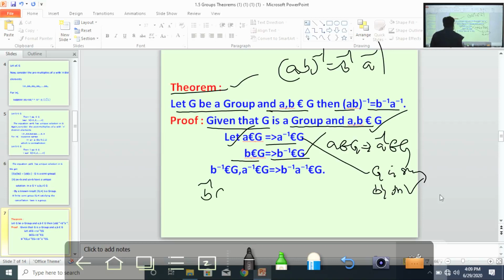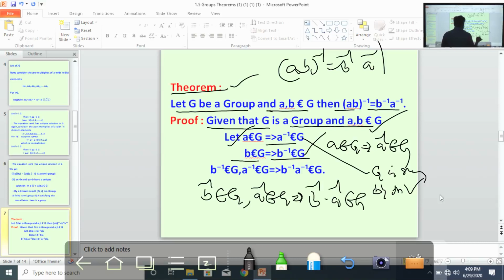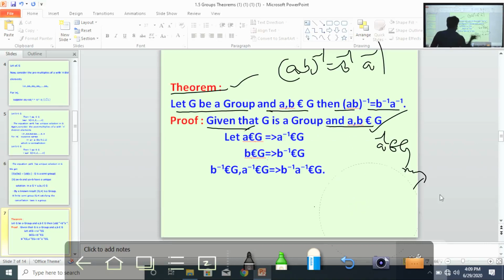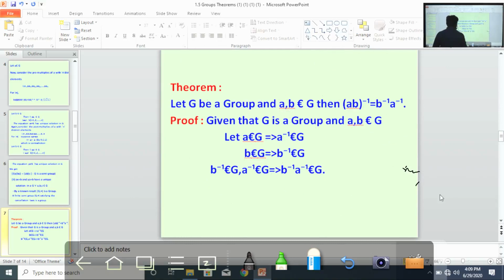Now b inverse belongs to G and a inverse belongs to G implies b inverse into a inverse belongs to G. Why?